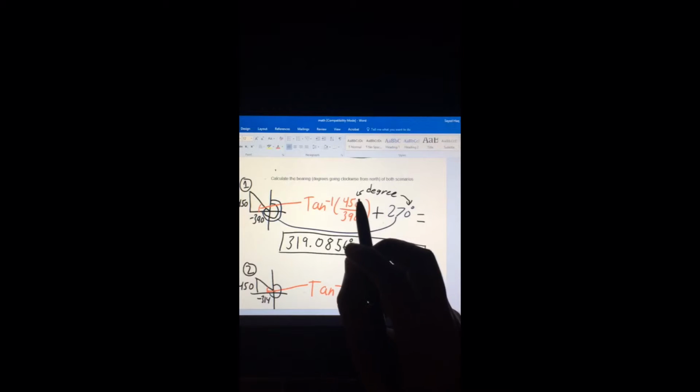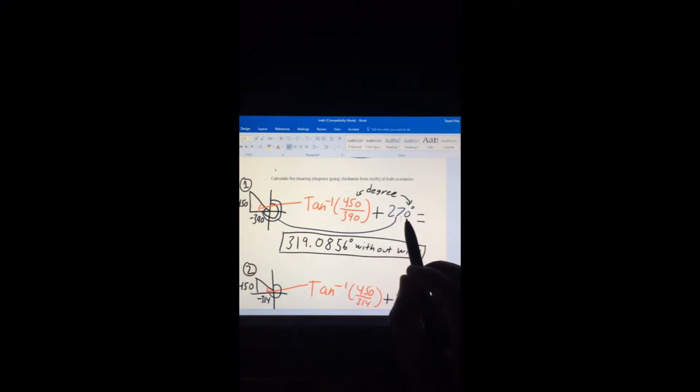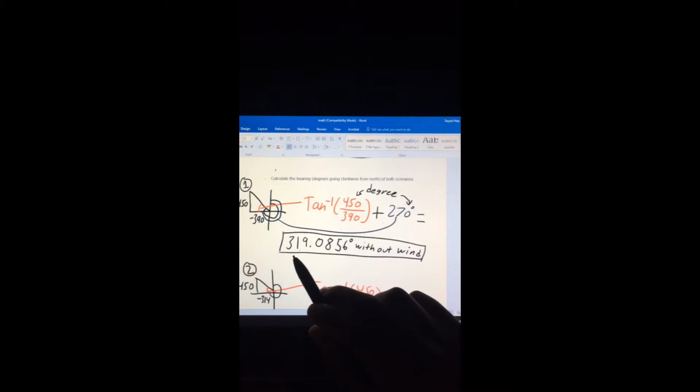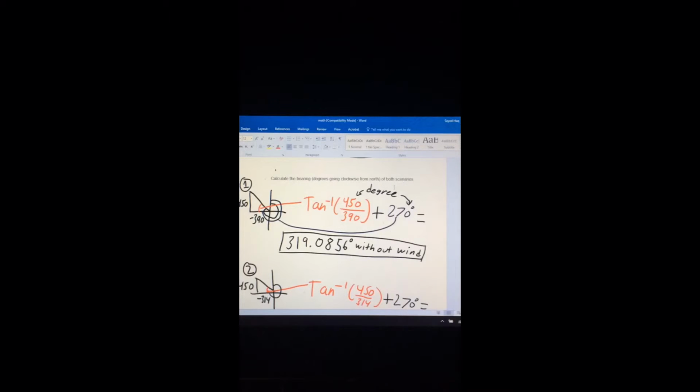You could add this angle right here, which is inverse tangent of 390 over 450, make sure it's in degrees, plus 270, which is all this right here, and we would get 319.0856 degrees without wind.